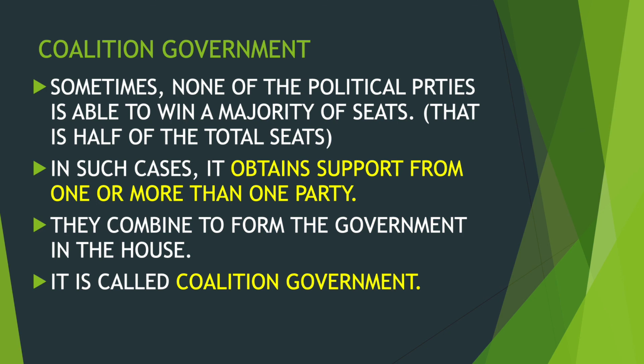How is a coalition government formed? Sometimes none of the political parties is able to win a majority of seats. In such a case, it obtains support from one or more than one party. They combine to form the majority in the House. A government thus formed is called a coalition government.